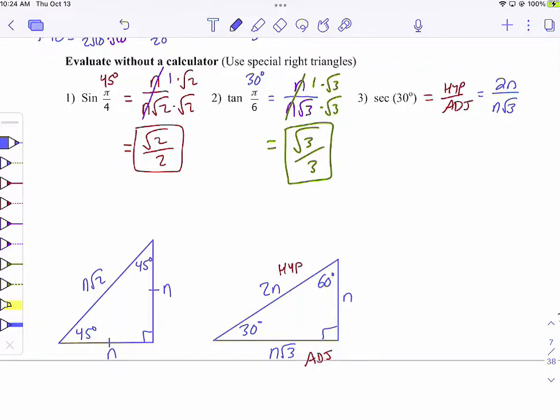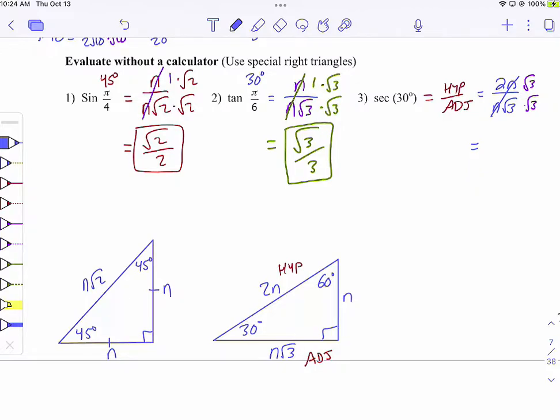So I have 2n over root 3. The n's cancel. You have to get that root out of the denominator. You won't always have to get the root out of the denominator.